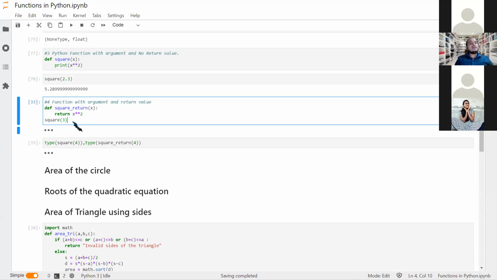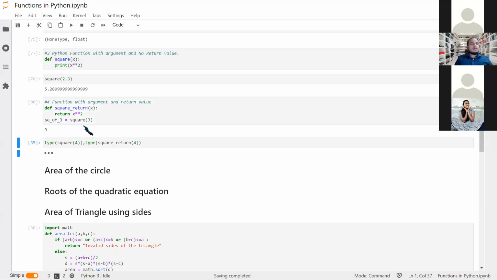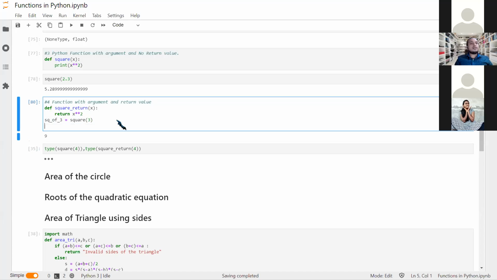Now, if I add a return value, we know that what we are doing is we just get to keep or store the value. Say I'm storing the value of 3 squared. That is square of 3, and yeah, it is already printed.